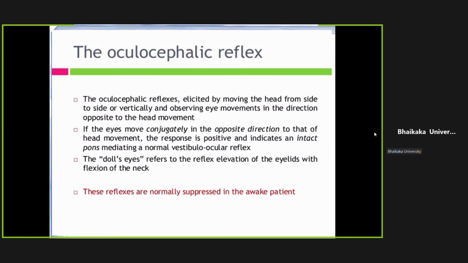Oculocephalic reflex. This you have all learned in physiology. You just hold the head, keep the eyes open, and try to turn the head side to side as well as vertically, and you should check how the eyes are moving. Normally, with changing of head position, the eyes should not move relative to the room; they stay fixed at one point. This is known as normal conjugate eye movement. But if the eyes are fixed with the head, then it is known as absent doll's eye. It's a sign of brainstem damage.